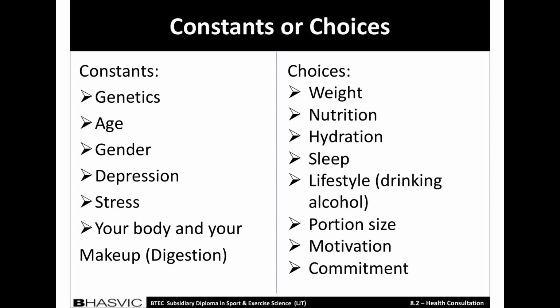In this PowerPoint I'll be analysing and evaluating Client 2 and giving recommendations. To begin with, there are constants and choices for the client to think about. Constants are things that they cannot control, for example gender, and choices are things that you can control, for example their weight.